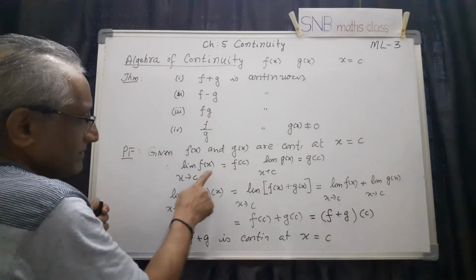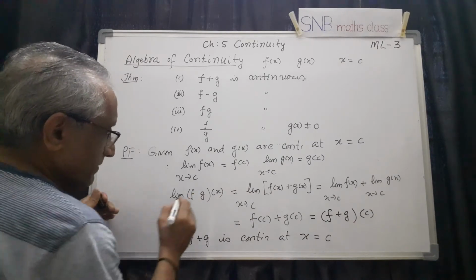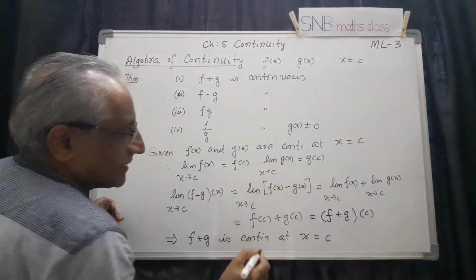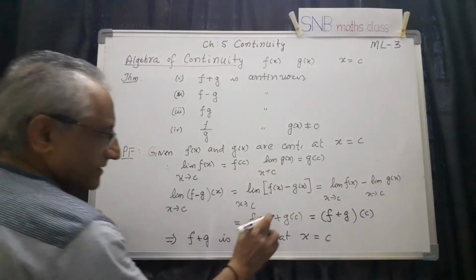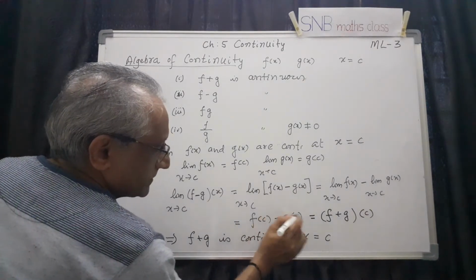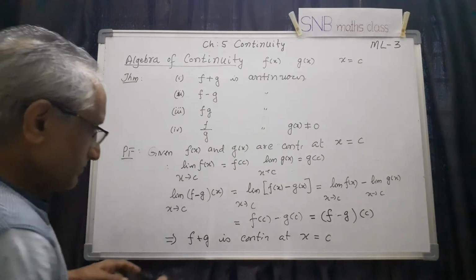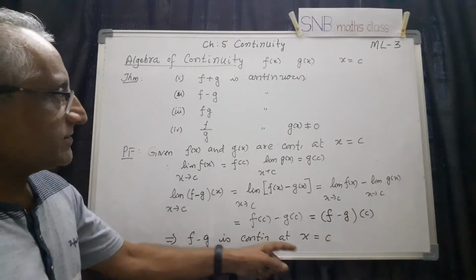For example, for minus, what you have to do is, here you have to take the minus sign. See, it is so simple. Here minus, and here it becomes minus, and here also it becomes minus, and same thing, here it is minus, then here also it is minus. So this implies f minus g is continuous at x equal to c.